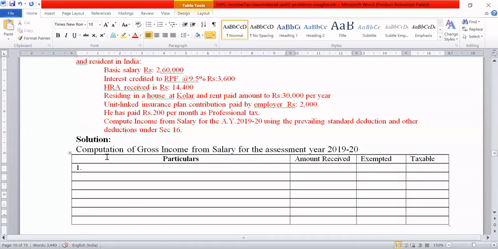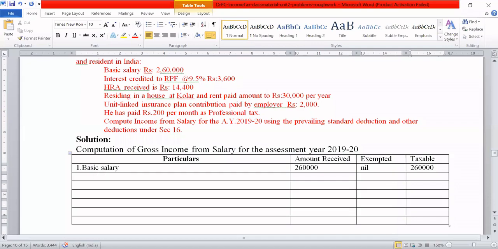First thing is basic salary. It is for the entire year. So basic salary is given. Amount received is how much? The entire amount 2,60,000. Exemption, is there any exemption on salary? No exemption, nil exemption is there. So the entire basic is taxable. How much? 2,60,000. So the entire basic salary is taxable. Let us go to the next one.